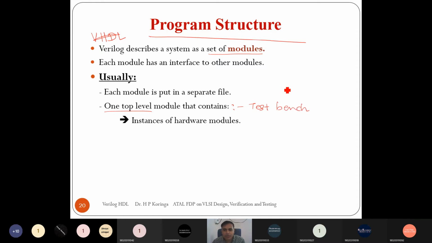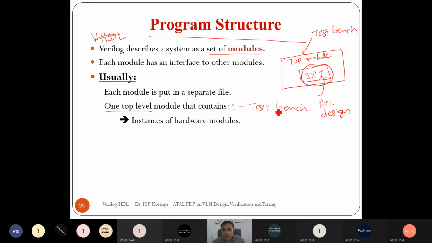The test bench is called a top level design because the design is put under the test bench. Right? So the DUT is under the test bench. So this is the test bench, and this is the RTL design. That's why it's called a top level design or top module. And this is called an RTL module or a design module, right? So when I use the word design module, that means our RTL design, and top module means it is a test bench environment.